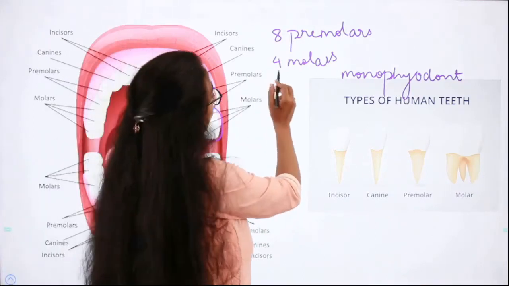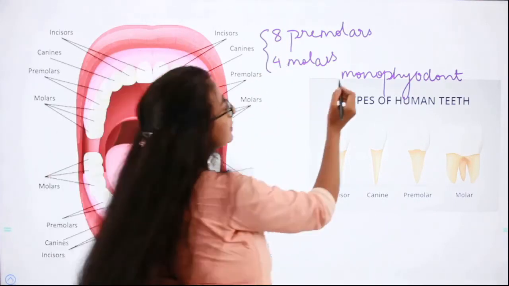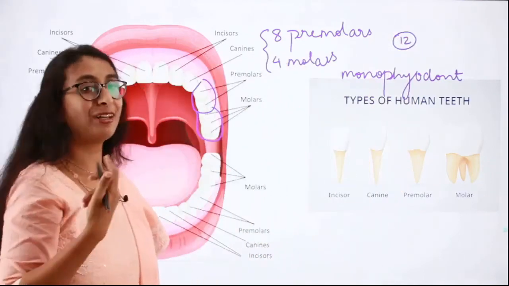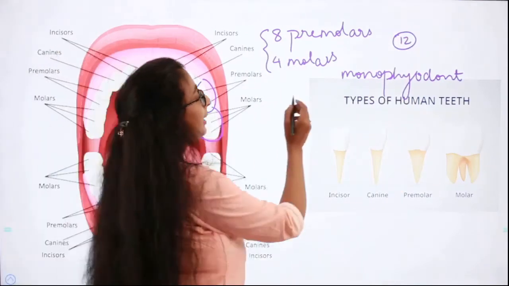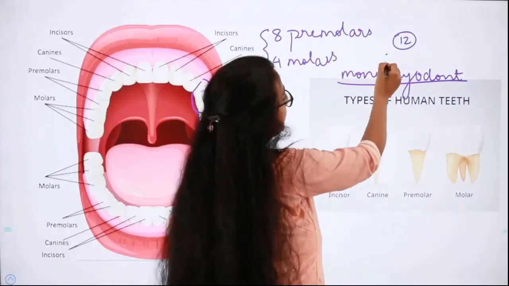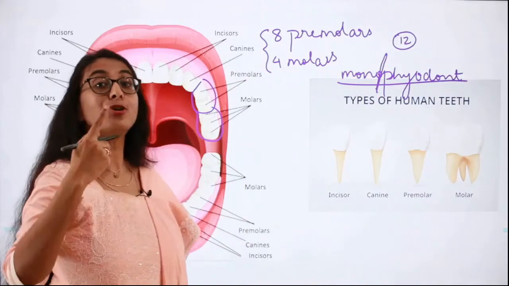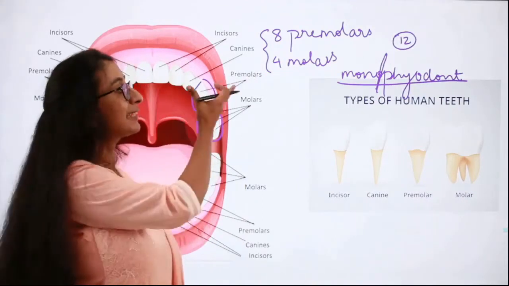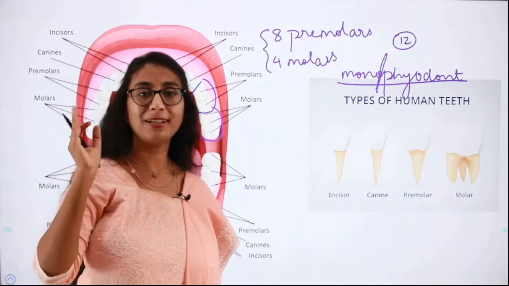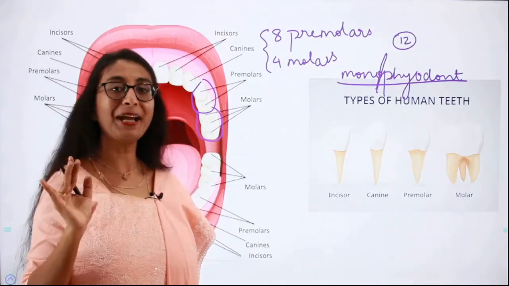Now here you can find that in adults 8 premolars and 4 molars, that is totally 12 teeth occur only once in the lifetime of an individual. That is why this character is called as monophyodont. Mono means single, isn't it? Remember it like this. Mono means single. So it occurs only once in the lifetime. That is why this character is called as monophyodont. Fine. Please do not get confused between diphyodont, thecodont, heterodont and monophyodont.